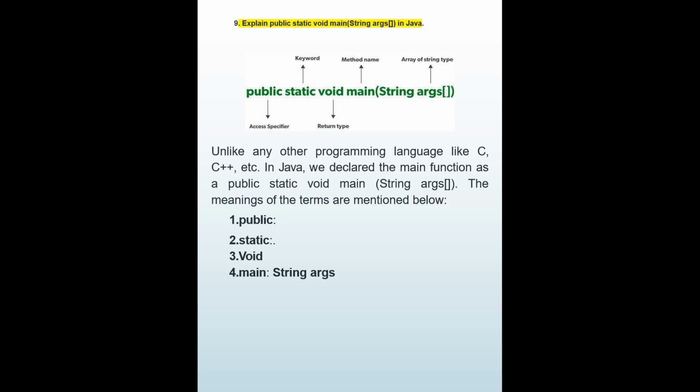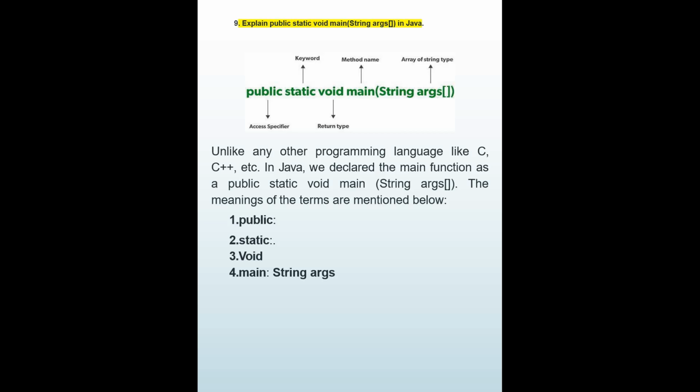Public, so that means who can access the element or the method, what is the limit, right? It is responsible for making the main function globally available. It is made public so that JVM can invoke it from outside the class and it is not present in the current class. Static is a keyword used so that we can use the element without instantiating the class, to avoid unnecessary allocation of memory.